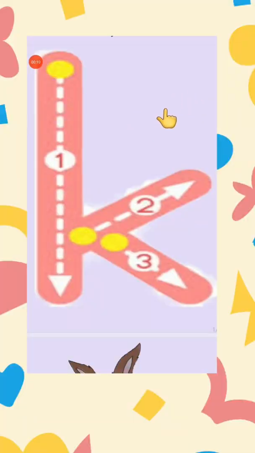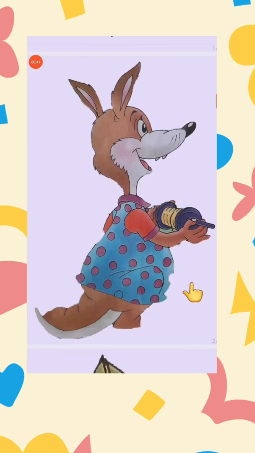Yay! Hello dear all. Now let's start meeting with the characters of K sound story. Now this is your K. How to make it? First of all, vertical line down. Then from the middle, slanting line up and slanting line down, K. Once again, vertical line, then in the middle, slanting line up, and then slanting line down, K. And its phonetic sound is K. Very good.